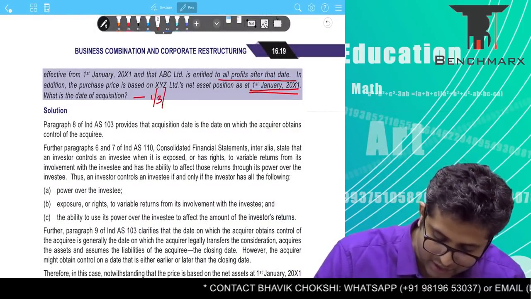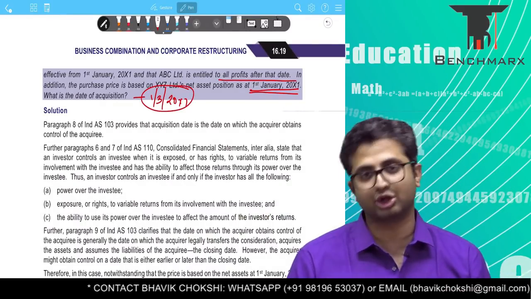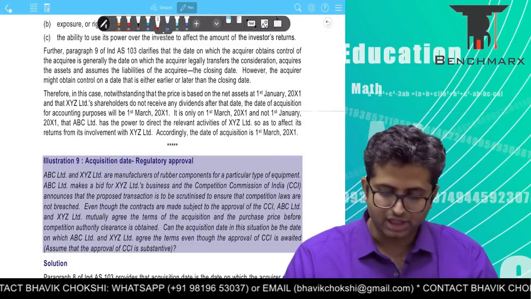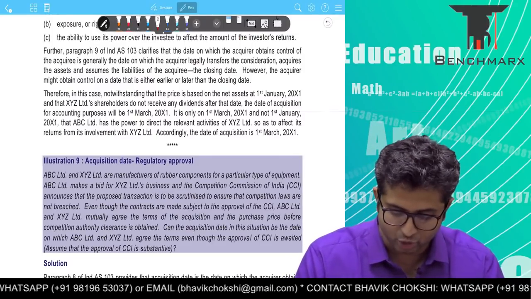So over here, 1st March 20x1 will be our date of acquisition, because that is the date when control is acquired. Okay, we go to the next illustration, that is again on acquisition date. This is again for regulatory approval. We just go through the question.